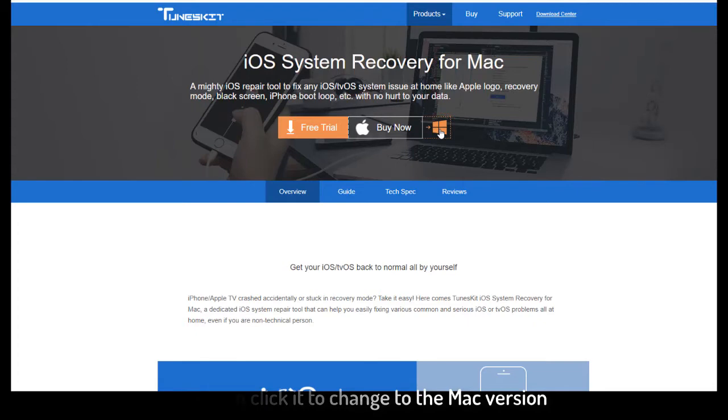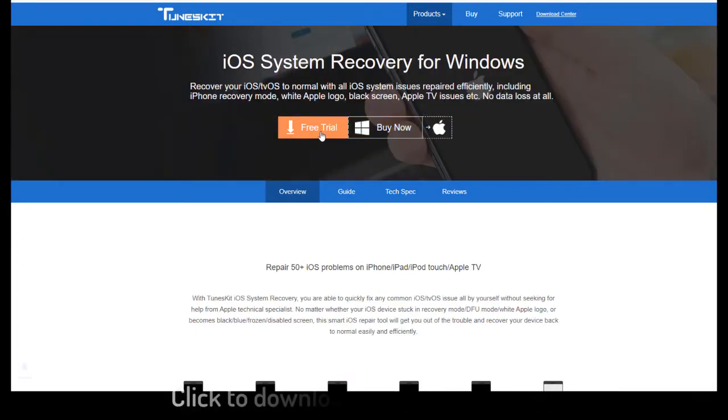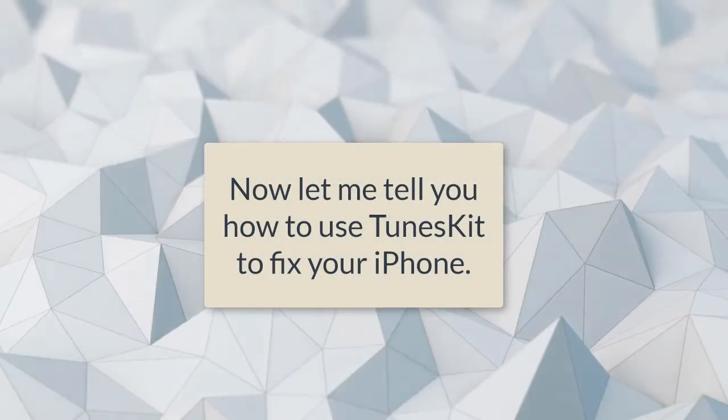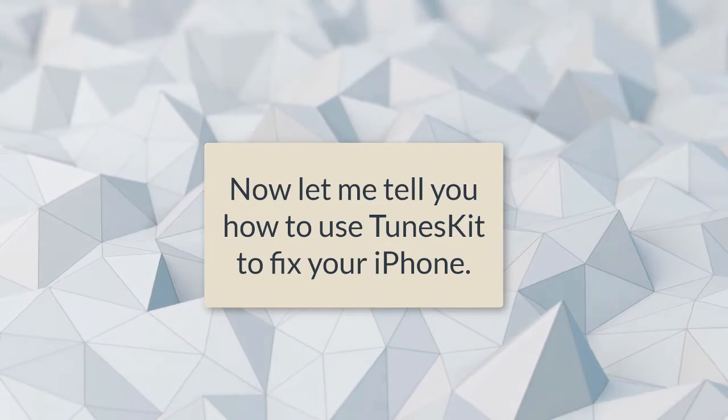To find the Mac version, then you can download and install it. Now I will tell you how to use this software.